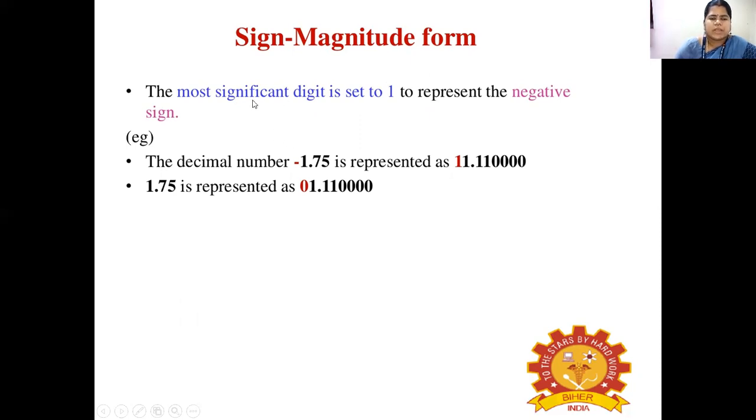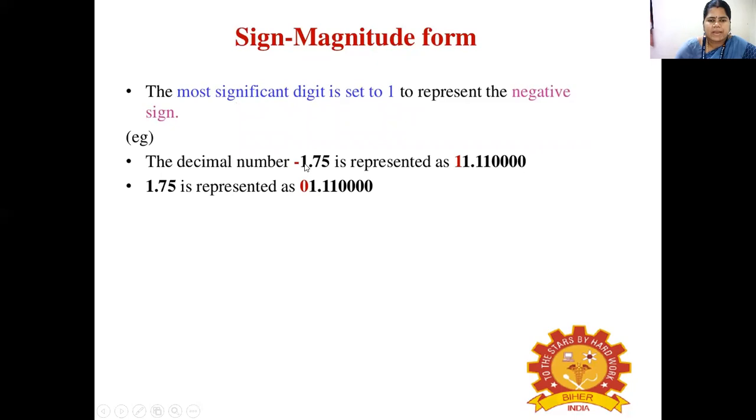In this type, the MSB, that is the most significant digit or bit, is set to 1 to represent the negative sign. And this most significant digit is set to 0 to represent the positive value. For example, we can see that the decimal number minus 1.75 is represented as 11.110000.